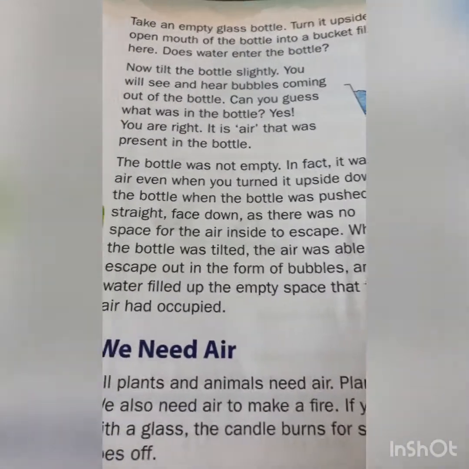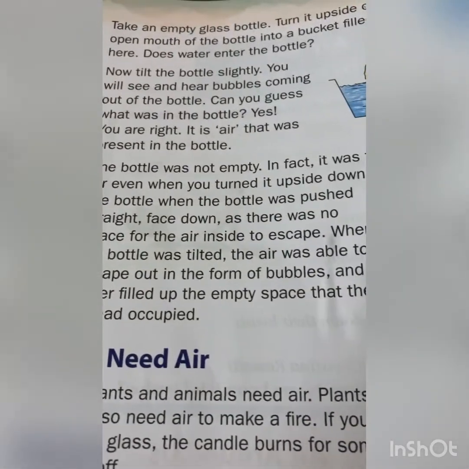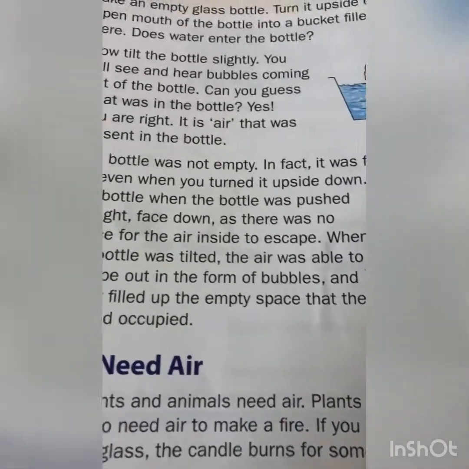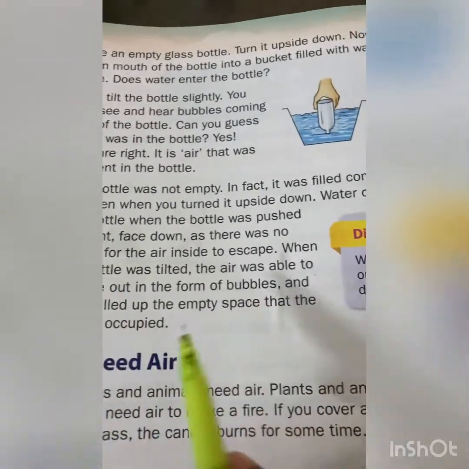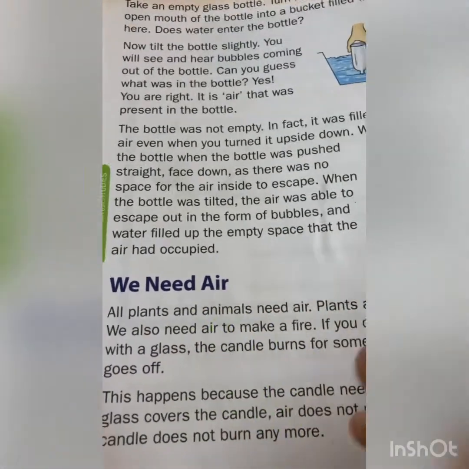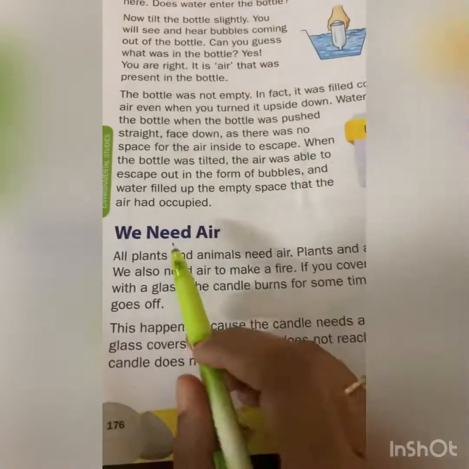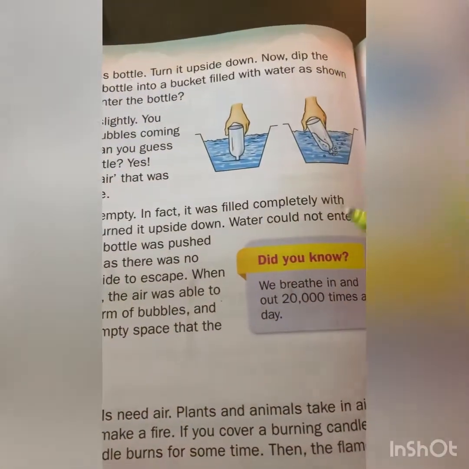When the air is gone, the water occupies the empty space that the air had occupied. Children, I hope you understood this experiment.